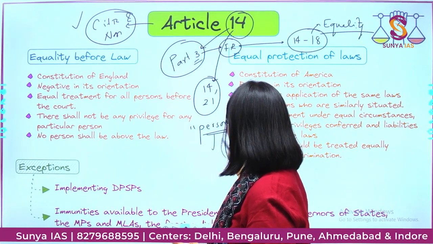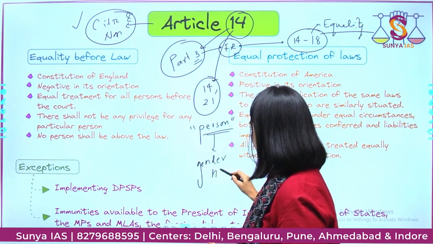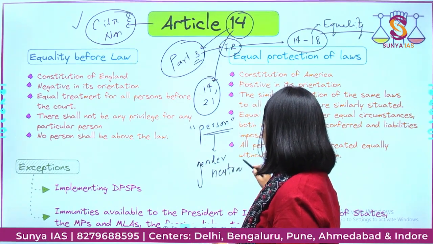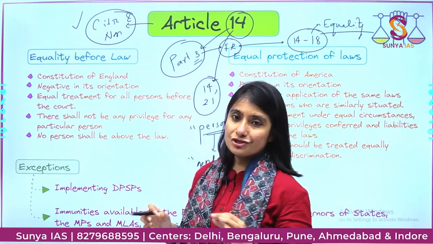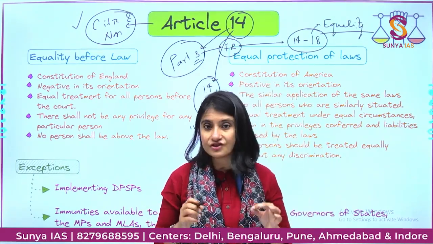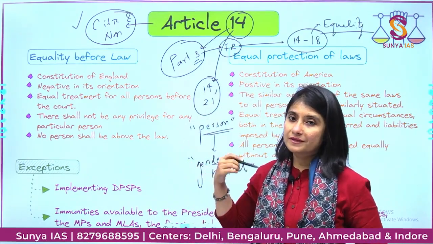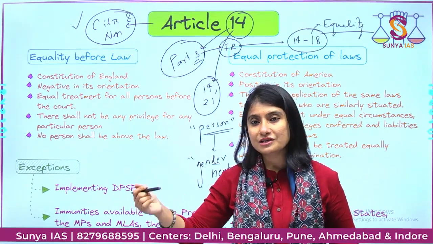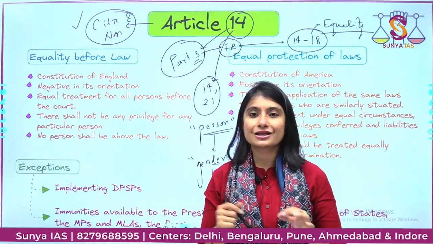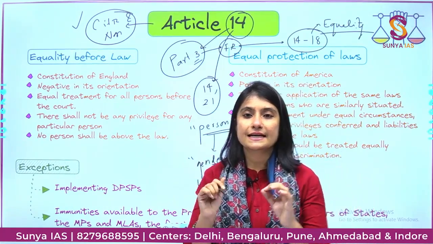This term here is gender neutral. What do you mean by gender neutral? It will also incorporate the third gender. So this is not just for men or women. So there can be a statement in your examination that Article 14 and 21 are gender inclusive. That statement will then be very correct.